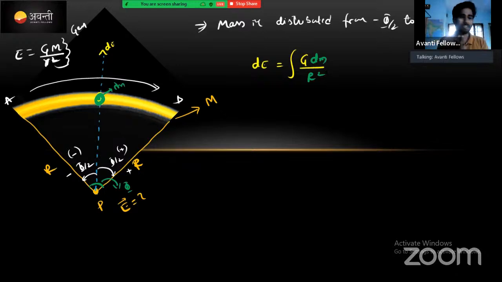Hope it is understood to everyone. Now we need to solve everything. Total electric field को solve करना पड़ता है. Up to this point is understood, right, to everyone? Let me know. dE value we need to calculate, that's fine. Is there anything we did mistake? No, everything is correct only.